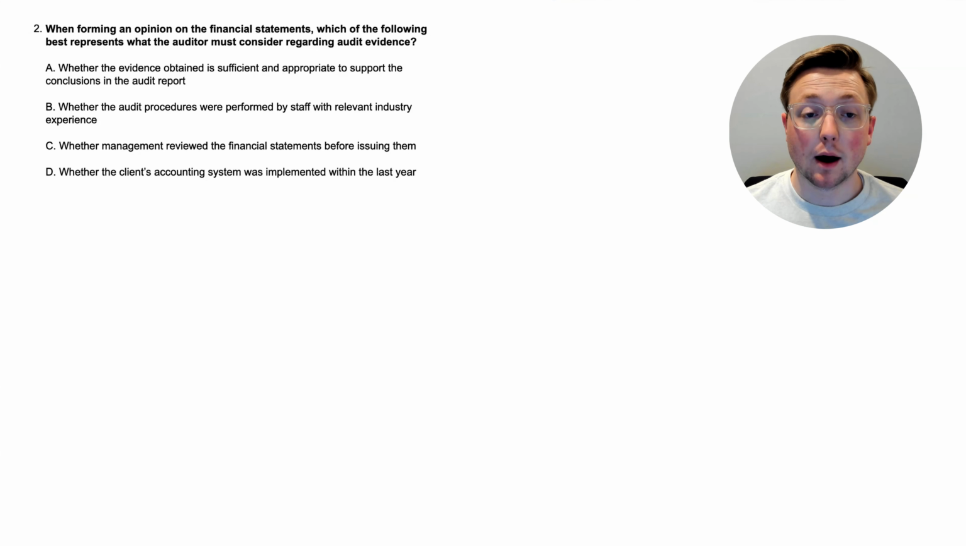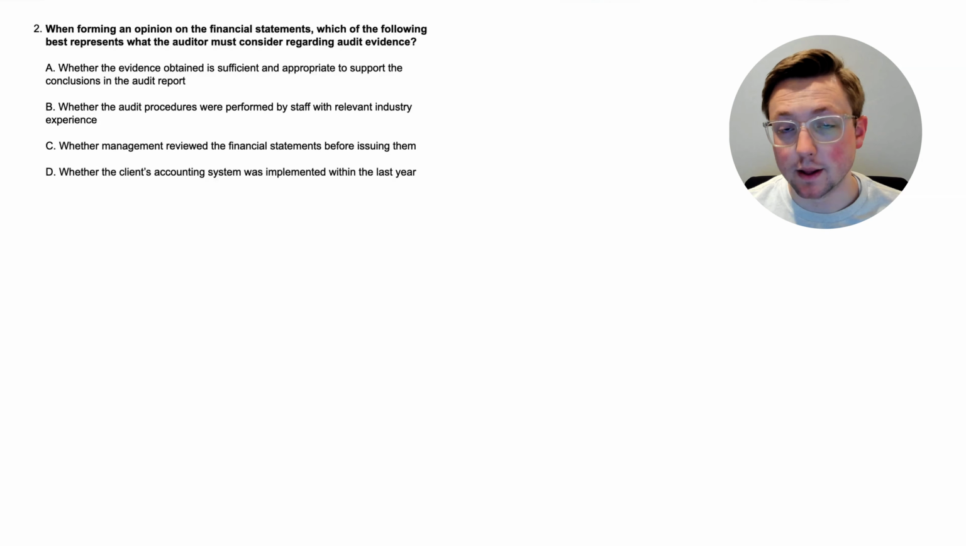Let's go through the options. Option A, whether the evidence obtained is sufficient and appropriate to support the conclusions in the audit report. Option B, whether the audit procedures were performed by staff with relevant industry experience. Option C, whether management reviewed the financial statements before issuing them. Or option D, whether the client's accounting system was implemented within the last year.